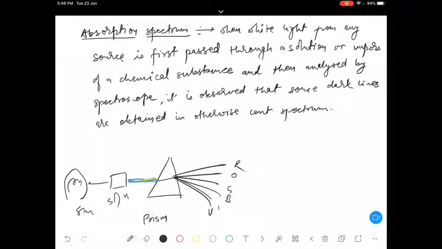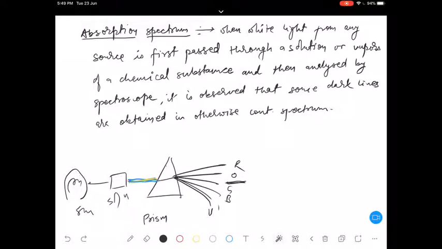Here we are saying that some dark spot or one dark line, either here or here somewhere, will be obtained in between this otherwise continuous spectrum.